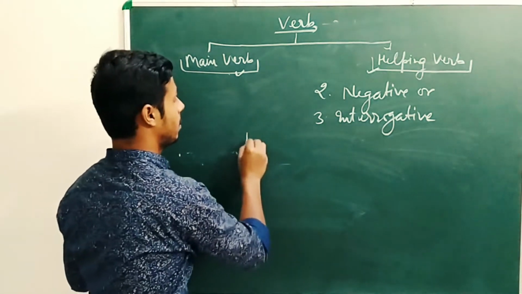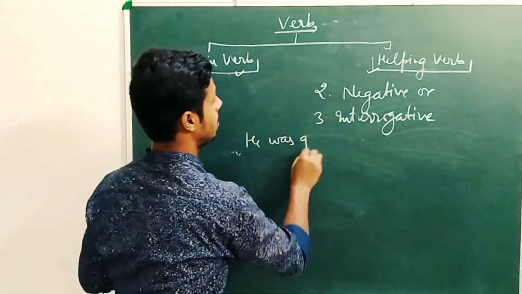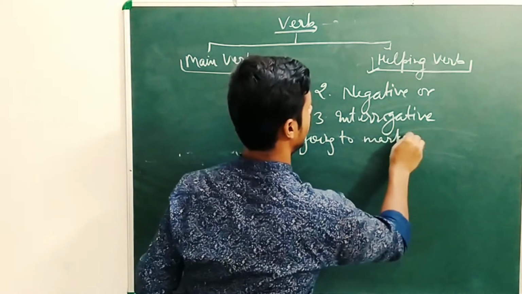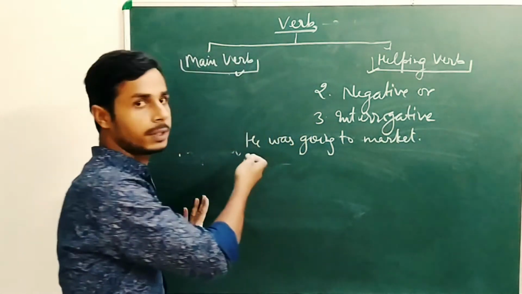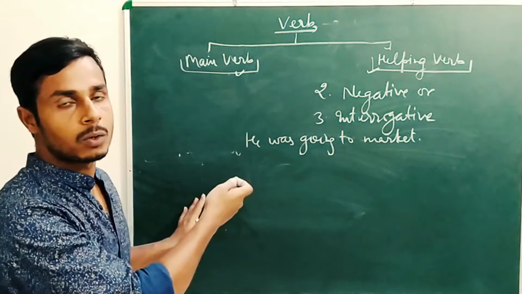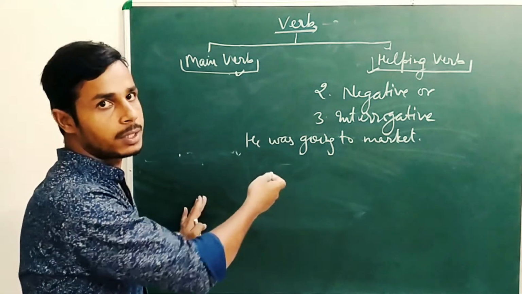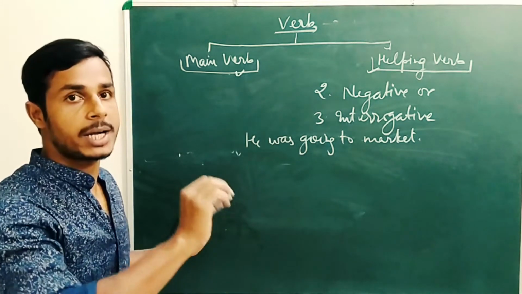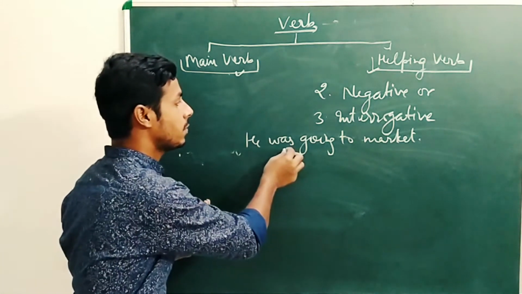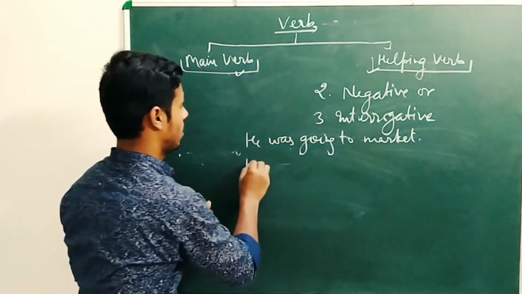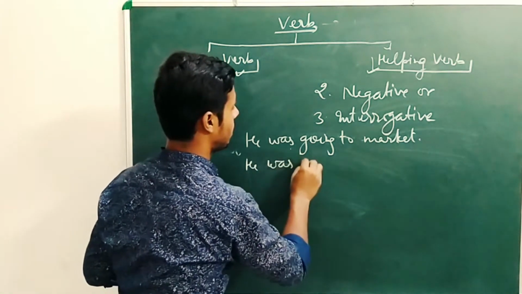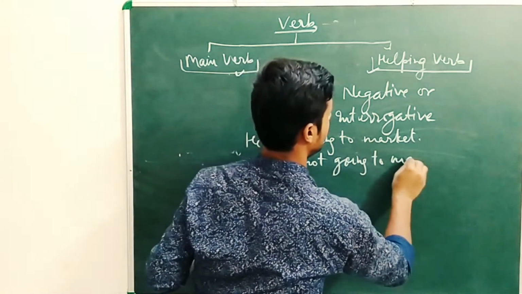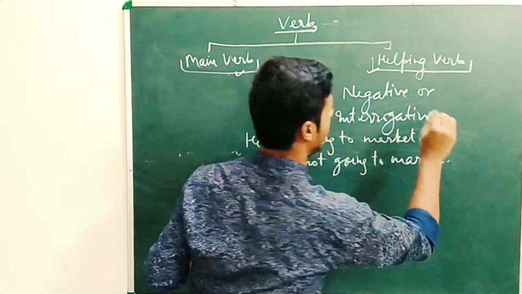I said, he was going to market. The sentence is an affirmative sentence. What do we do to make it negative? Definitely add not. But where should we add not? We should add not just after was. So I wrote, he was not going to market.